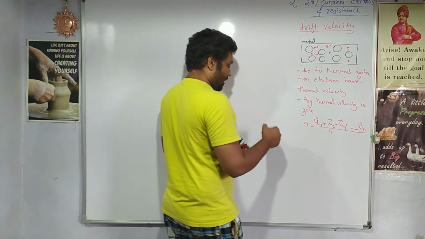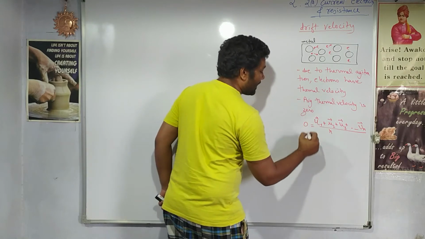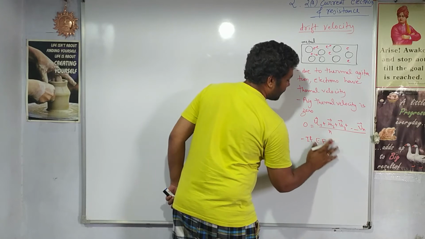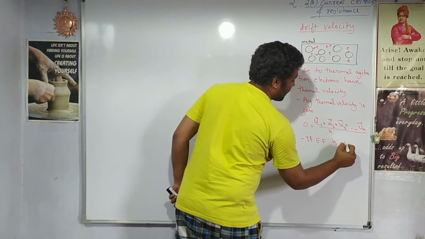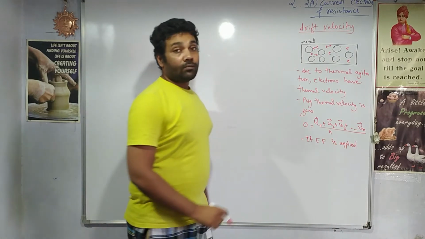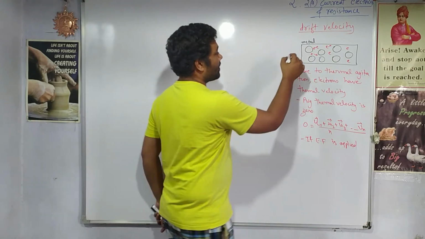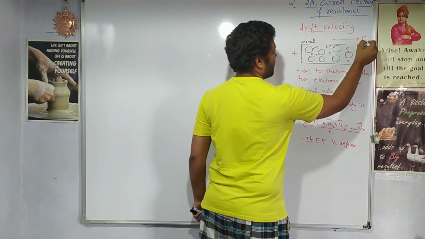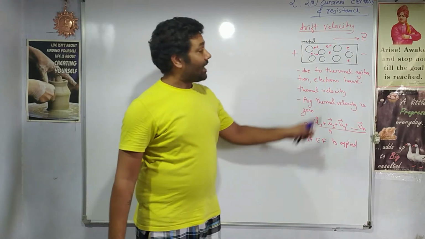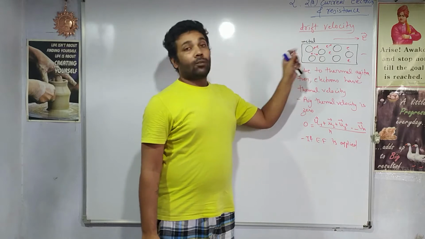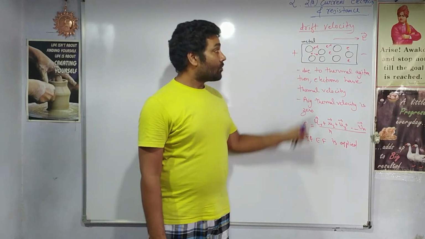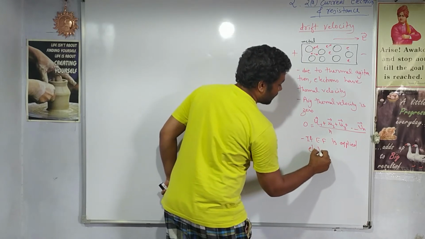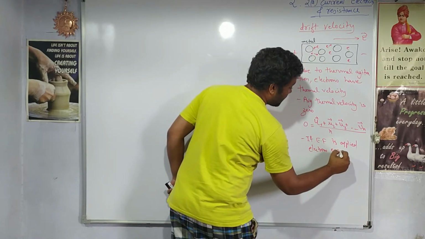Now let us take it that you apply some electric field. If an electric field is applied, what happens? Let us say this side is positive and this one is negative, so the electric field is in this direction. As soon as you apply the electric field, these electrons will start experiencing a force. In which direction will they experience a force?